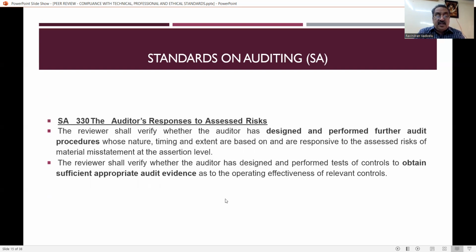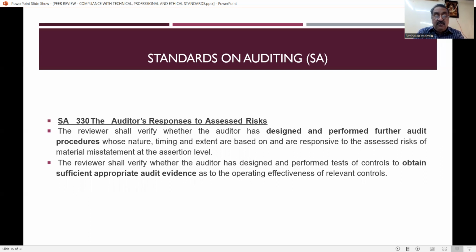Next one is SA 330, that is auditor's responses to assessed risk. The reviewer shall verify whether the auditor has designed and performed further audit procedures whose nature, timing, and extent are based on and are responsive to the assessed risk of material misstatement at the assertion level. So if there is any misstatement in the materiality concept, then the same thing has to be found by the auditor, and it is a duty of the reviewer to verify whether the auditor has designed and performed further audit procedures. So the audit procedure should also be verified by the reviewer.